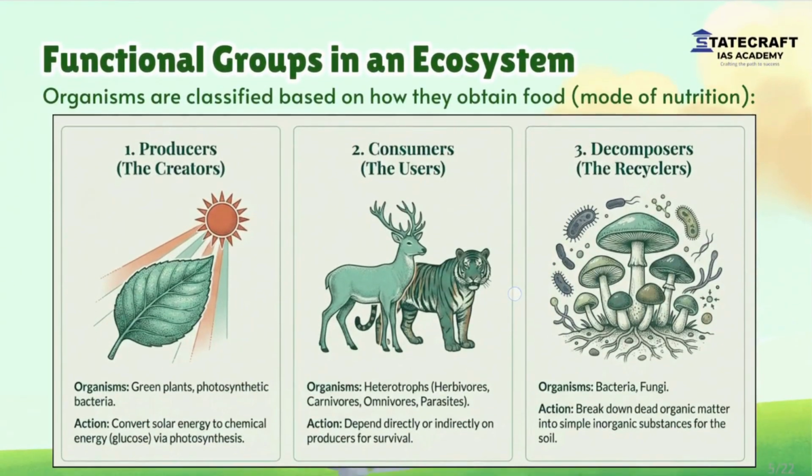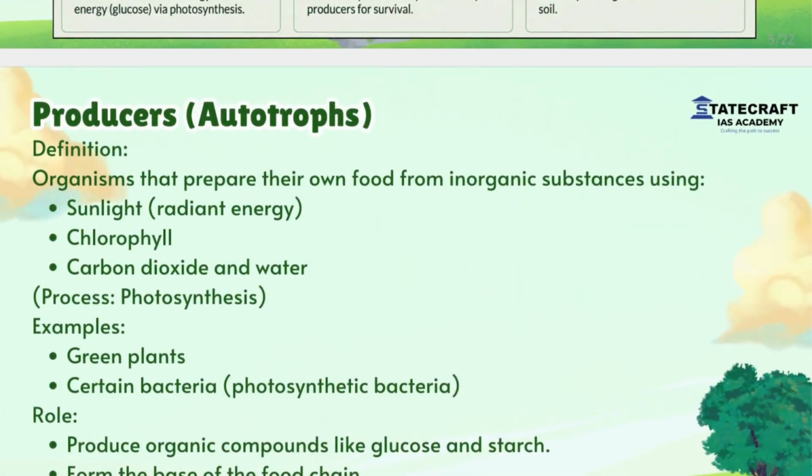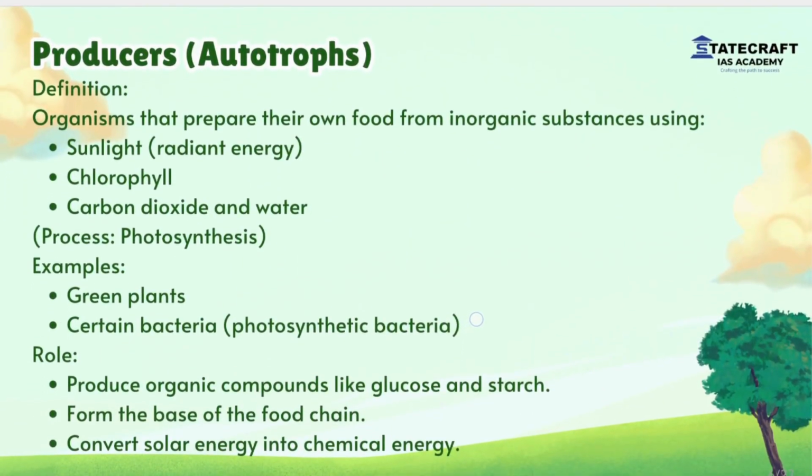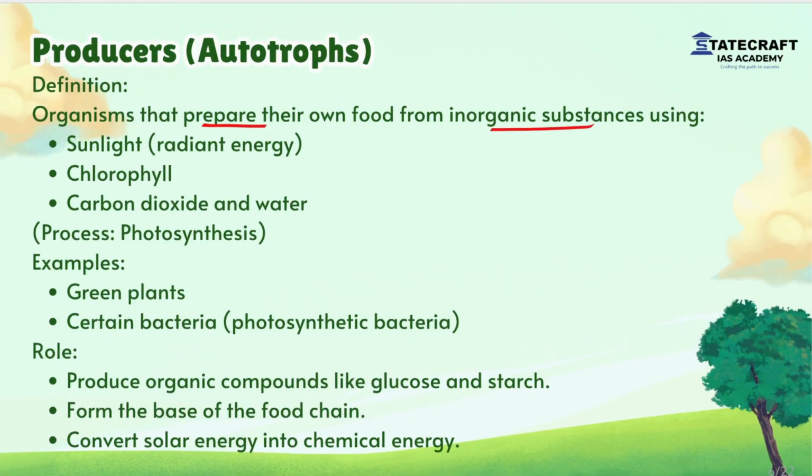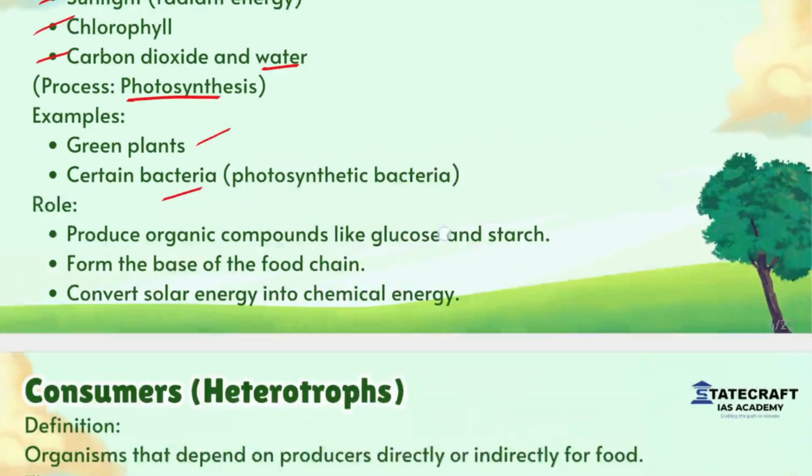Then functional groups in an ecosystem are classified based on how they obtain food or mode of nutrition. These include producers, consumers and decomposers. Producers or autotrophs are those who prepare their own food from inorganic substances using sunlight, chlorophyll, carbon dioxide and water through the process of photosynthesis. For example, green plants and certain bacteria.